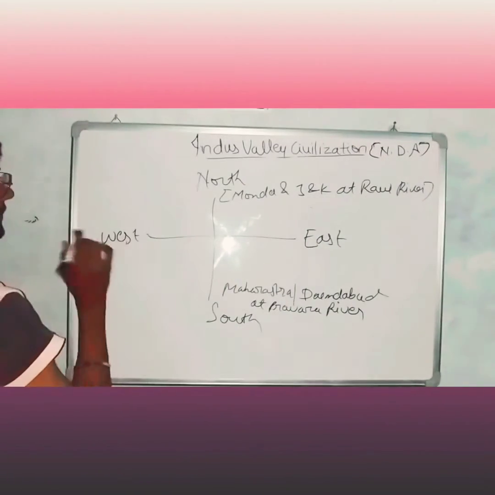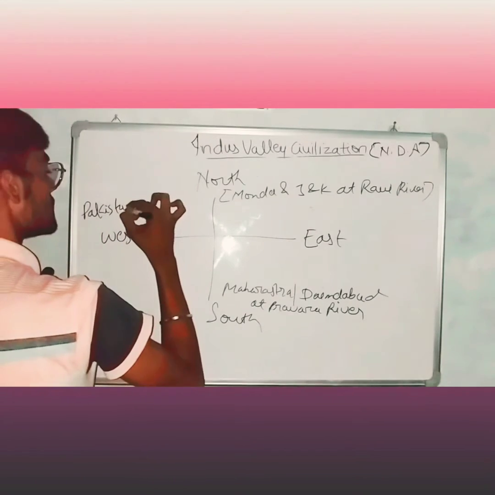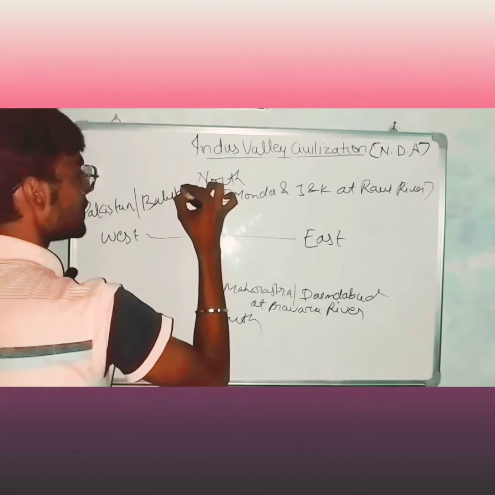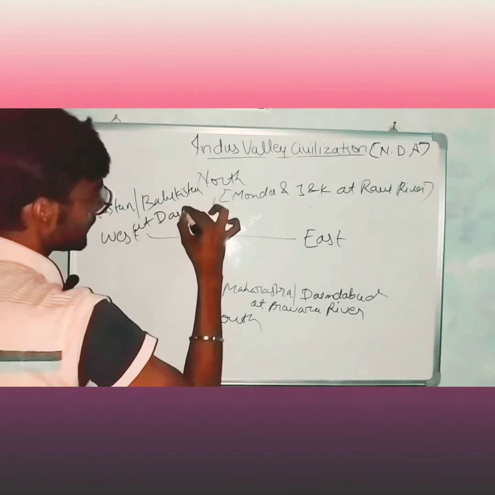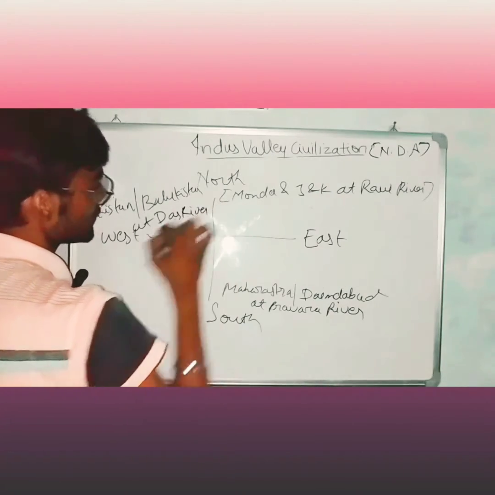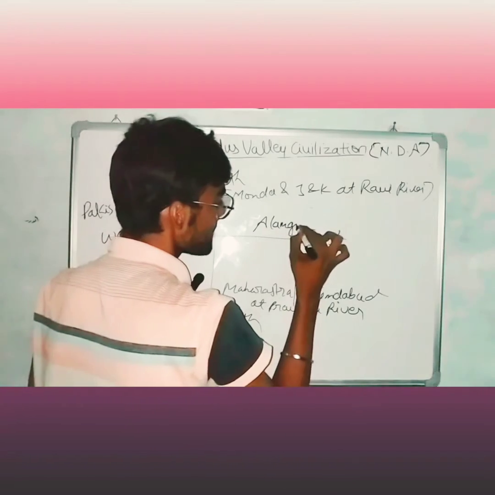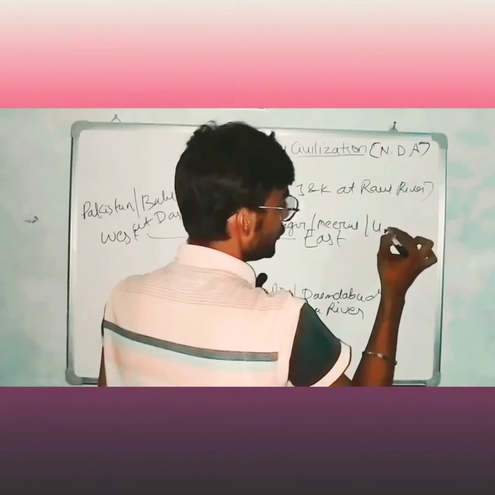At the west, Pakistan, Balochistan at Dasht River. At the east, Alamgirpur, Meerut, UP.